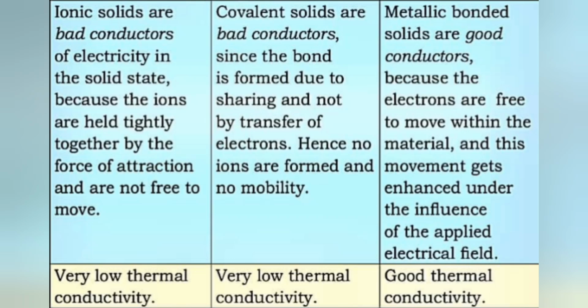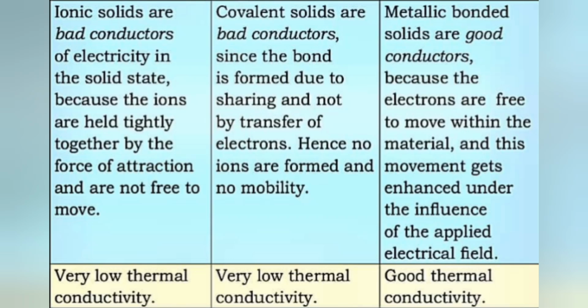And finally, metallic bond is a good conductor because the electrons are free. That is what is mentioned in the question, because delocalization of electrons means so many electrons are free. So delocalization of electrons, because electrons are free, that's the case of metallic bonding.